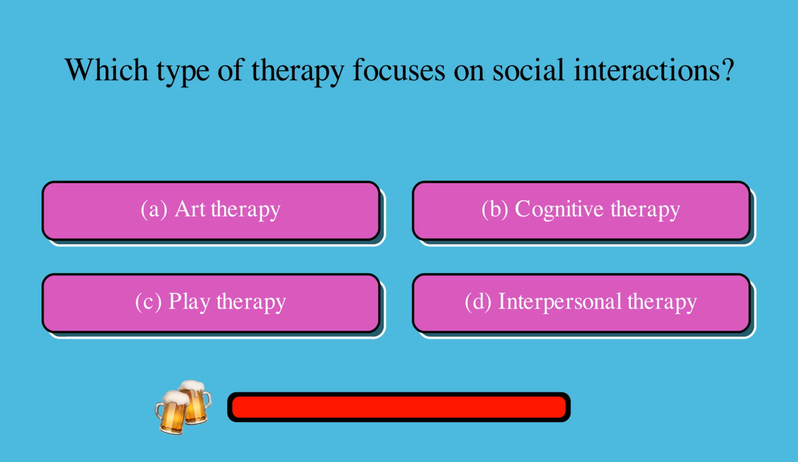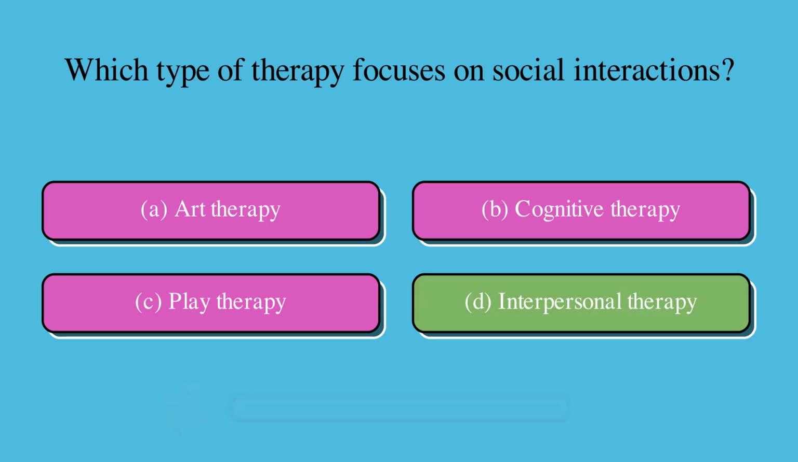Which type of therapy focuses on social interactions? Is it A, art therapy, B, cognitive therapy, C, play therapy, or D, interpersonal therapy? The correct answer is D, interpersonal therapy.